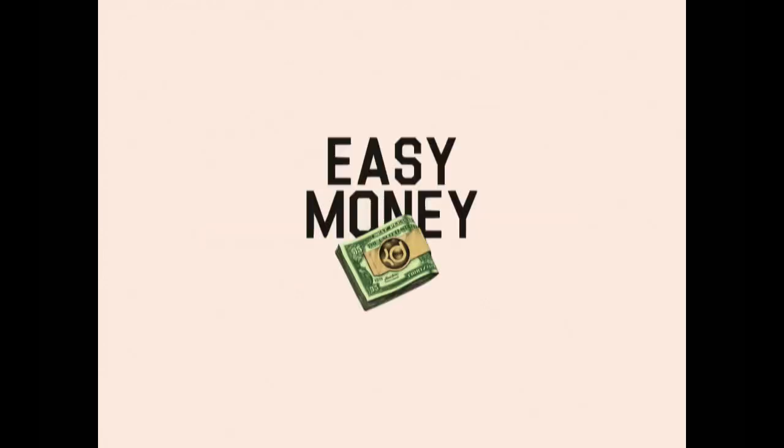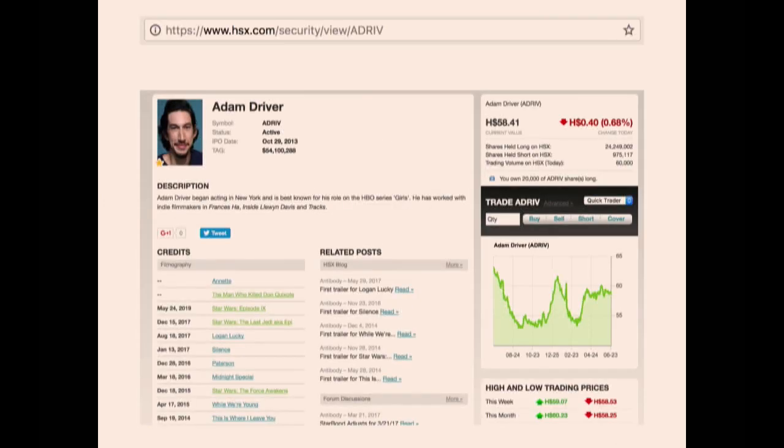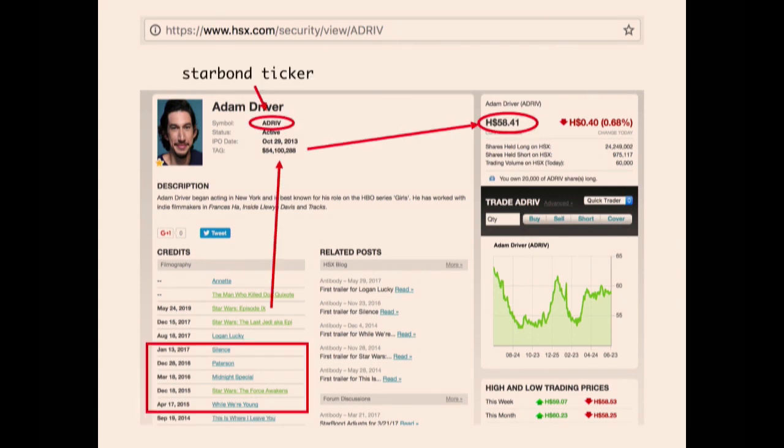But I'm actually interested in more easy money making opportunities. And so you can actually make a whole bunch of fake money in these star bond properties, because the way that the price is derived for star bonds like Adam Driver is a little interesting. So they use kind of this method called a trailing average gross, which basically looks at the cast members' last 5 movies.